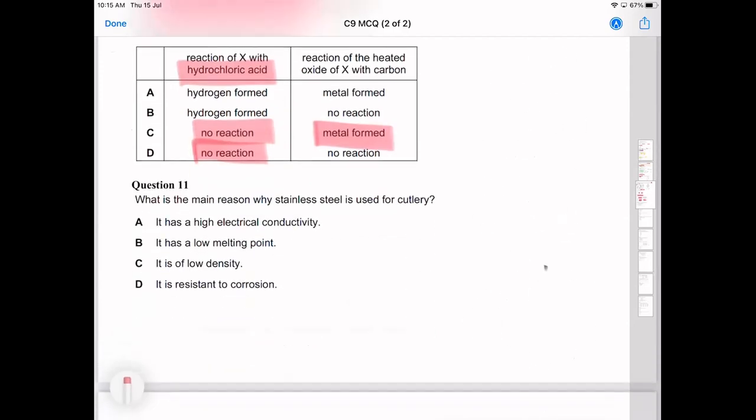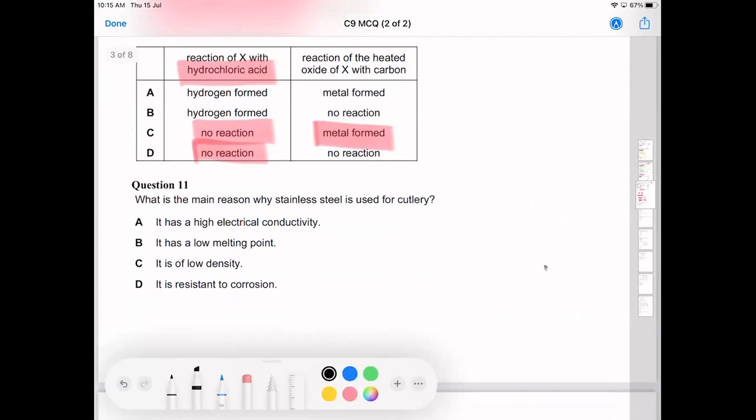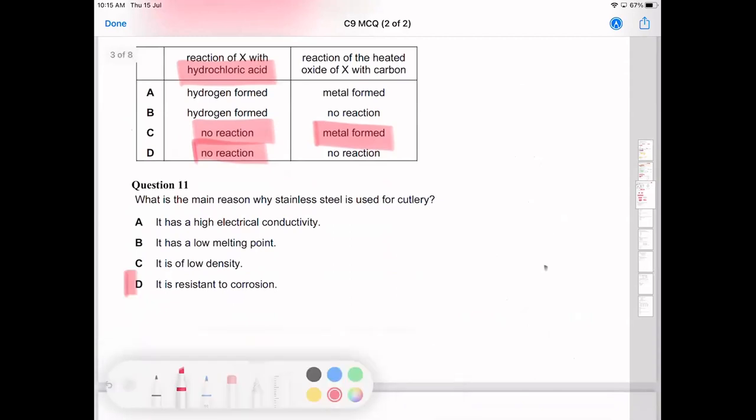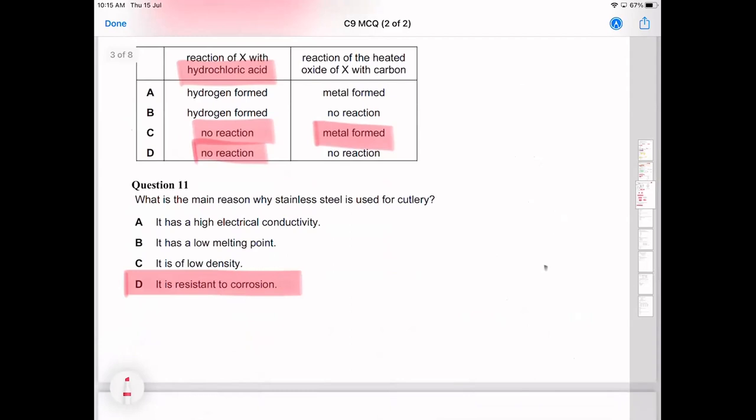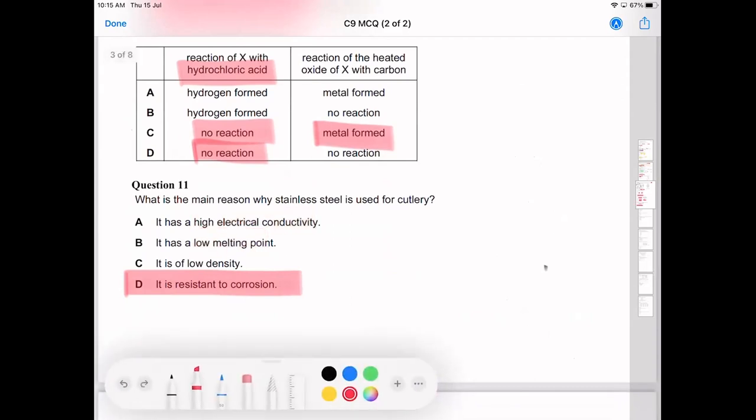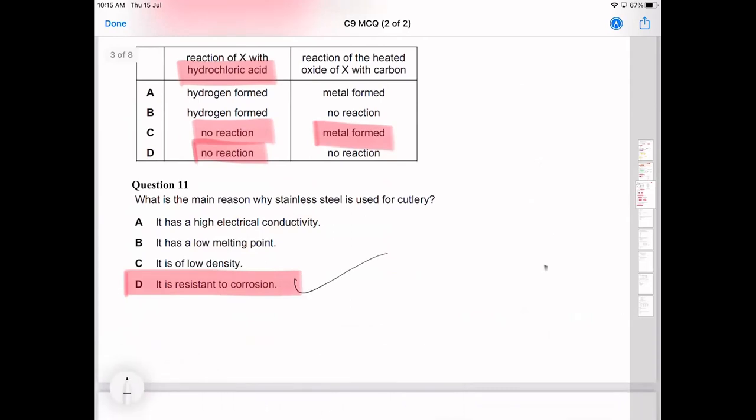What is the main reason why stainless steel is used for cutlery? There are other reasons why it's used, but the main reason is that it's resistant to corrosion. It's not necessarily low density, because steel is quite heavy. We're not interested in melting point and we're not interested in electrical conductivity. The main thing we're interested in is corrosion.